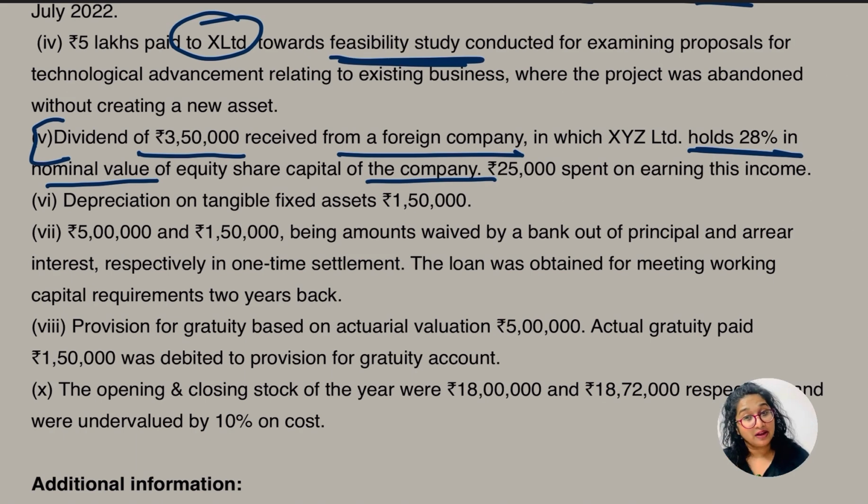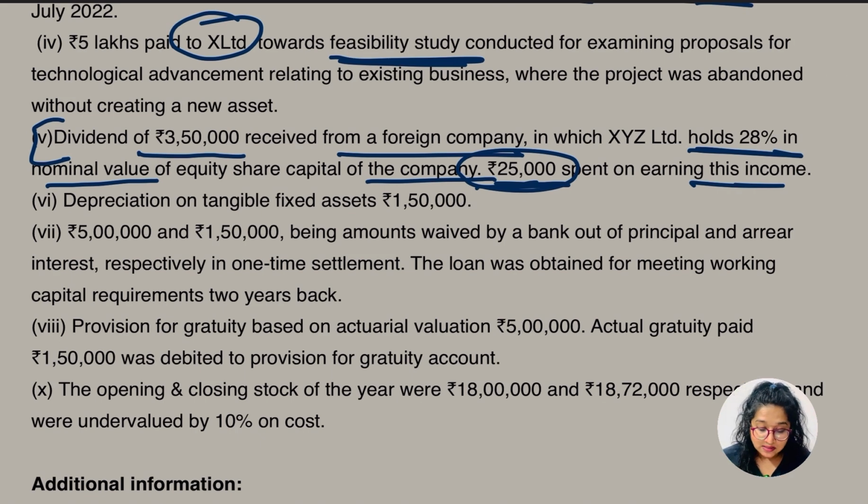Yes, or are we going to deduct that dividend? And second thing, 25,000 is spent to earn this dividend income. So are we going to get any deduction for this expense related to dividend income of 25,000 or not? No. This 25,000 is going to be straight added back.